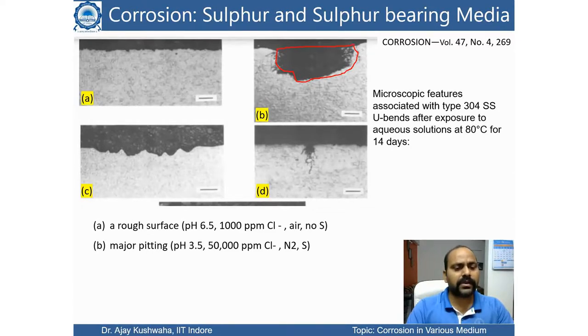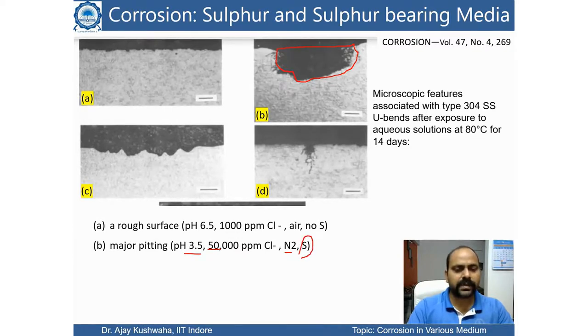And why? Because here the chlorine ppm level is very high, it's 50,000, and the pH value is 3.5. Here we have nitrogen, so we replace the oxygen. No oxygen is present, so that we can see the effect of sulfur and chlorine only. And then sulfur was also present there.